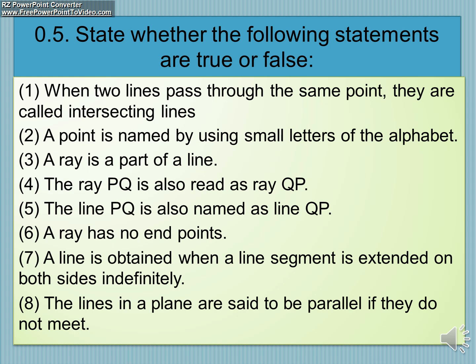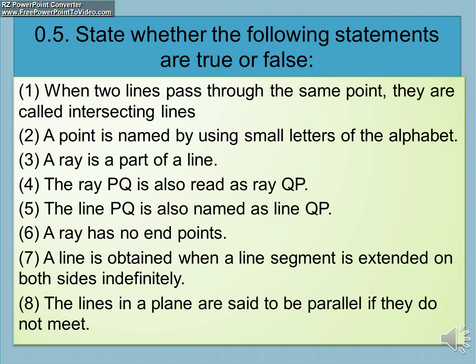The ray has no end points. A line is obtained when a line segment is extended on both the sides indefinitely. The lines in a plane are said to be parallel if they do not meet.